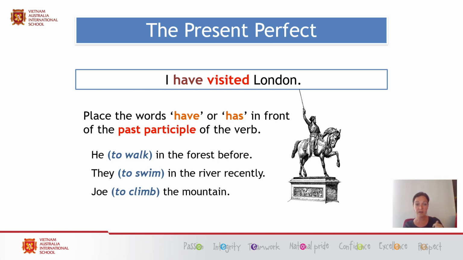So now what I would like you to do is to look at the second three sentences where I've given you the verb in the infinitive and I would like you to use the correct past participle to put these sentences into the present perfect. We have he walk in the forest, they swim in the river recently, Joe climb the mountain. So have a think now, and on your paper, can you please write these sentences using the present perfect? Good luck.